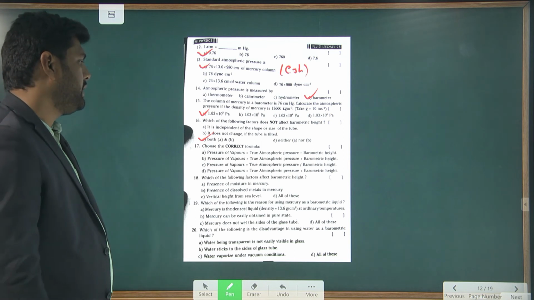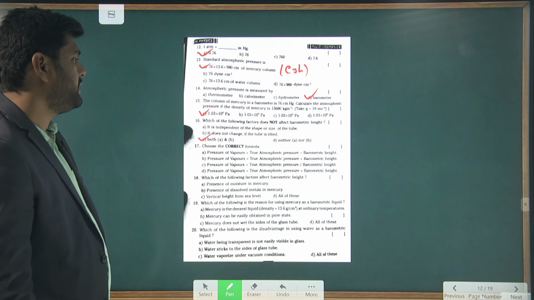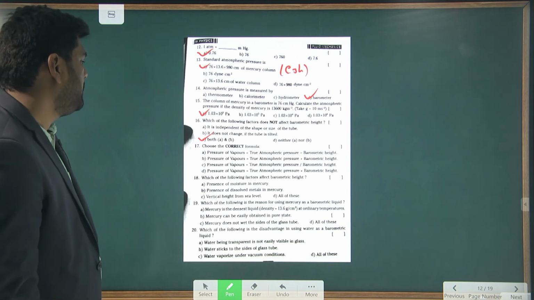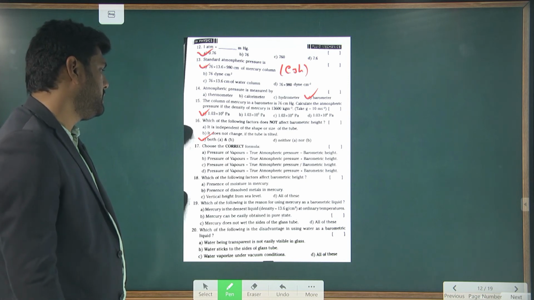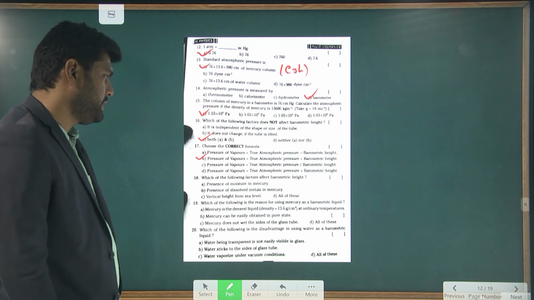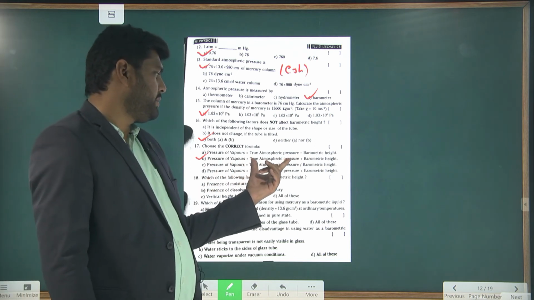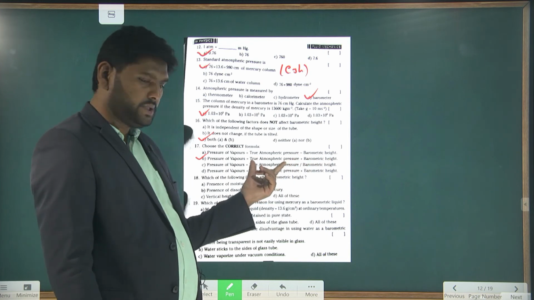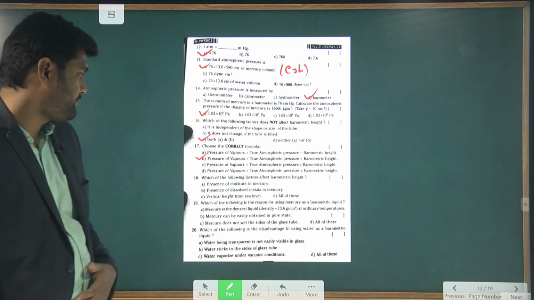Next, choose a correct formula. Pressure of a vapor, true atmospheric pressure plus barometric height. So I think this is the answer. Understand? This is nothing but true atmospheric pressure plus barometric height. Understand? That is nothing but absolute pressure.